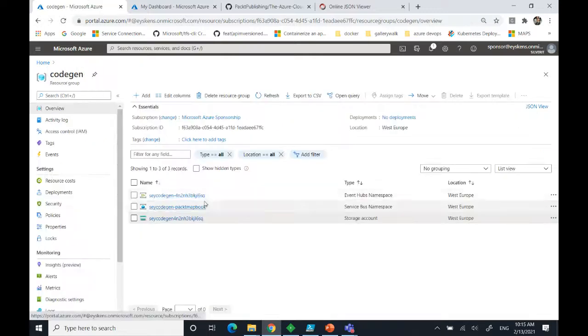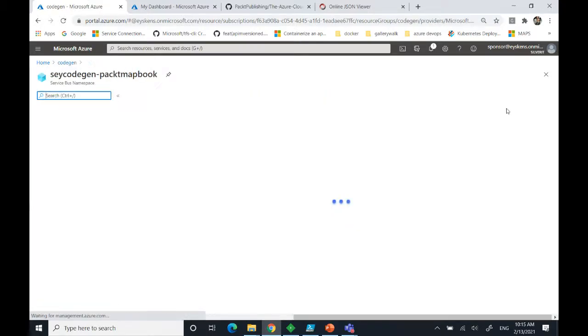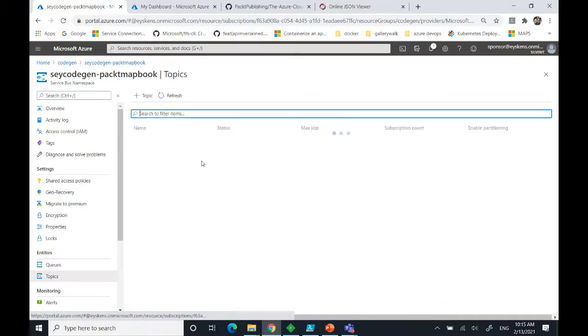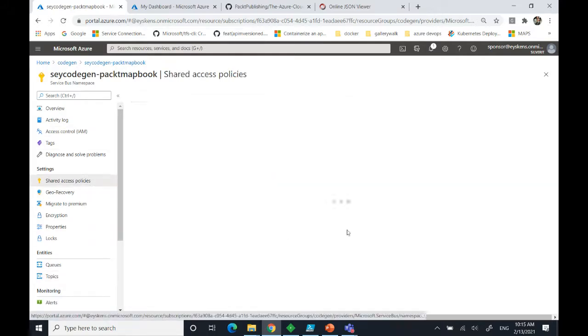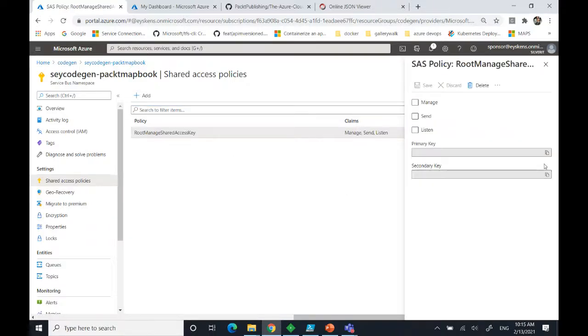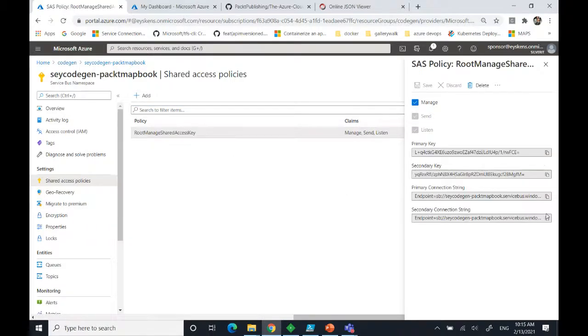So now we need to grab the details about Service Bus. And so, for instance, here you see that a topic has been created, right? No subscription yet. So that's the Dapr topic that was in the infrastructure as code. So let's go to shared access signature again, copy this, and then the configuration work will be over.